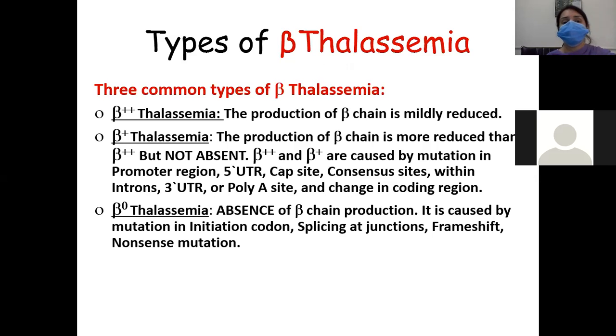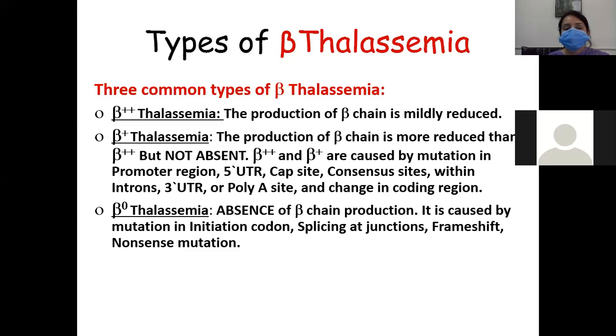So what are the types of beta thalassemia? First of all, you should know there are three common types of beta thalassemia. That is beta plus 2 thalassemia, in which the production of beta chain is mildly reduced, but in beta plus thalassemia, the production of beta chain is more reduced than beta plus 2, but not absent.